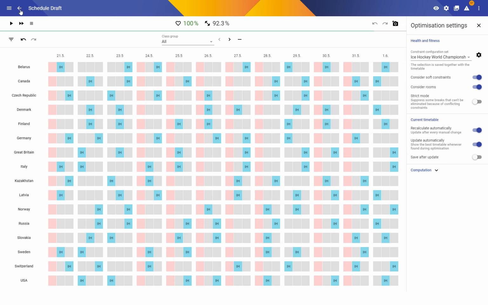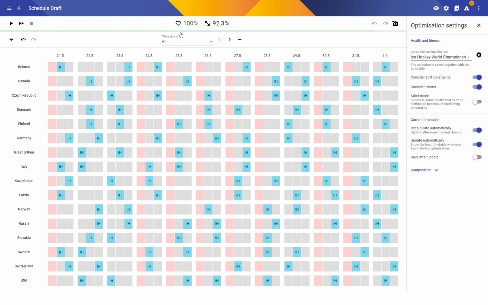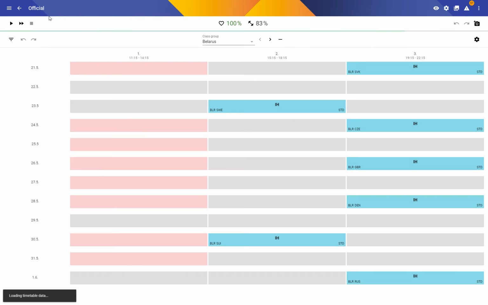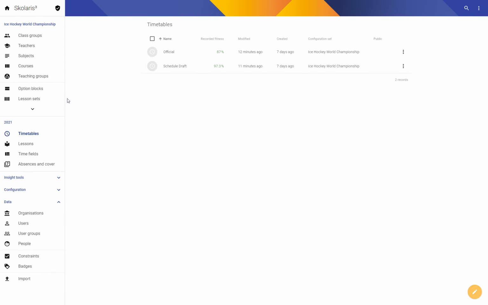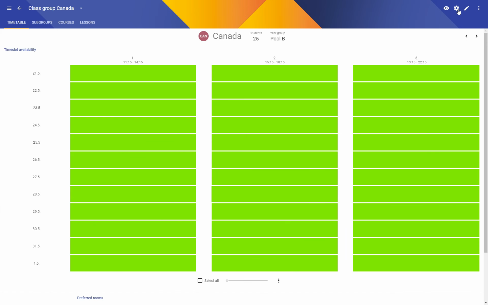So anyway, let us do one more thing and try to force the issue. So this is 92.3 with 5 problems in the schedule created by Skolaris. The official one contains, by our reckoning, how many? 10 different constrained breaks. Let's make all the constraints hard and see if Skolaris can actually clear out everything.